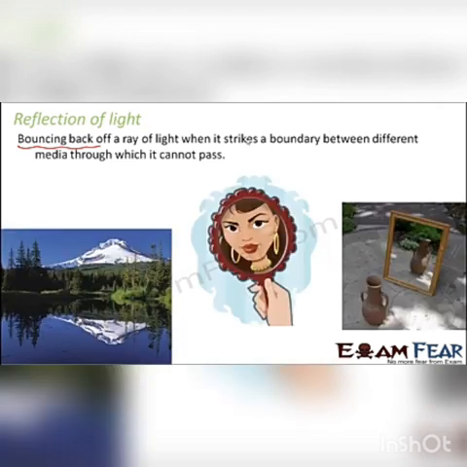So look at some of the applications where reflection of light takes place. If you have ever been near a river or a lake or a pond, you would have seen that the images of the nearby objects are formed in the water. So how do you have this image formation? See here, the hill. There is just one hill which exists here. This one is the image of this hill which is formed in the water.